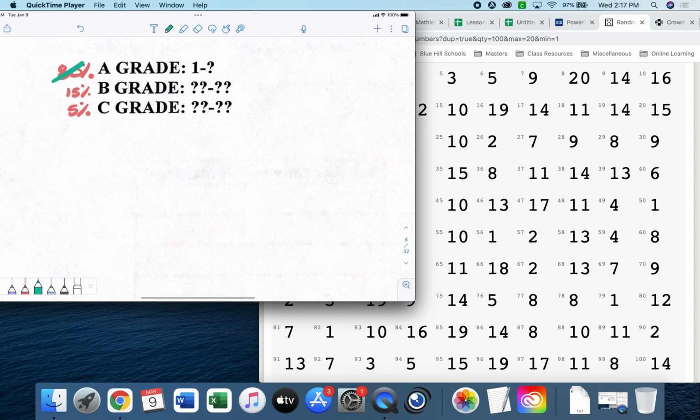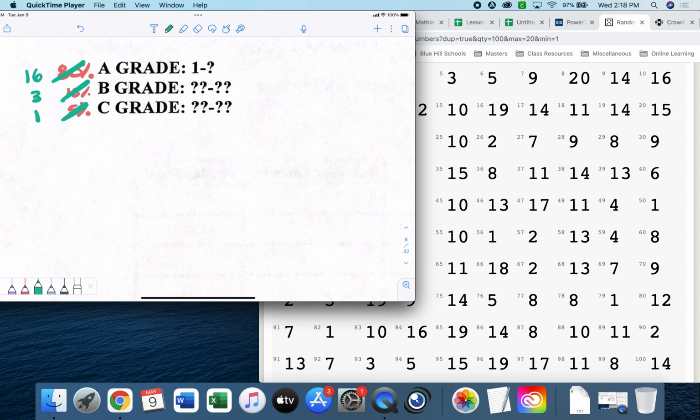Okay, so we divide by 5. What's 80 divided by 5? 16. 15 divided by 5 is 3. 5 divided by 5 is 1. So those are my weights. Those are like how weighted the categories are, right? So 1 through 16. Okay, now here's my question though. Just wait a second before we move on.